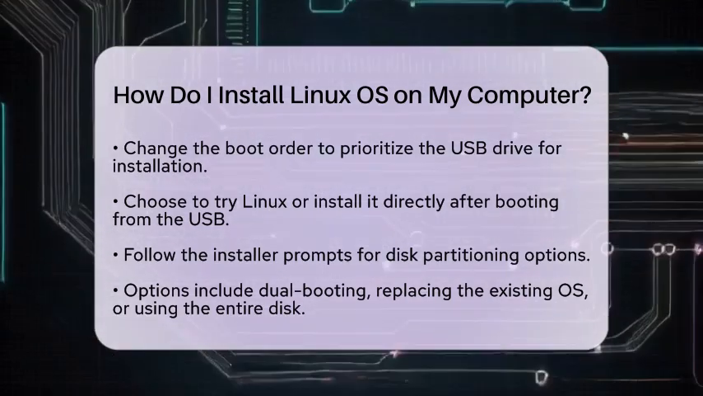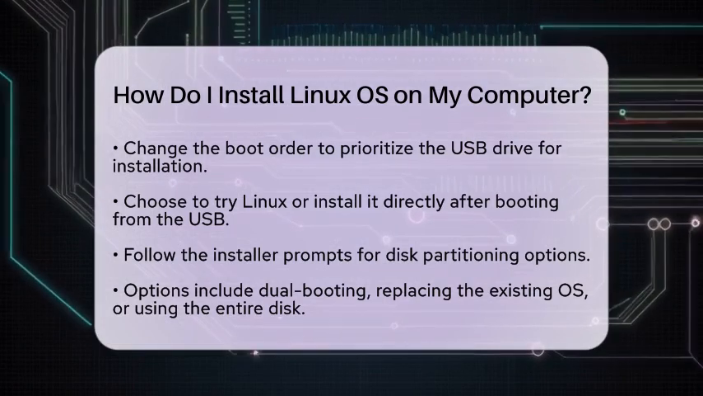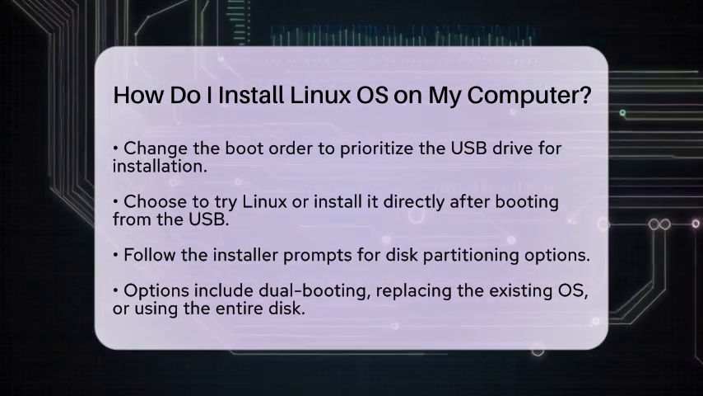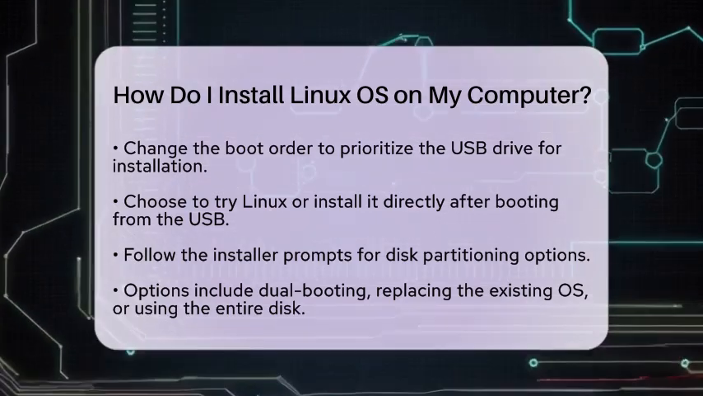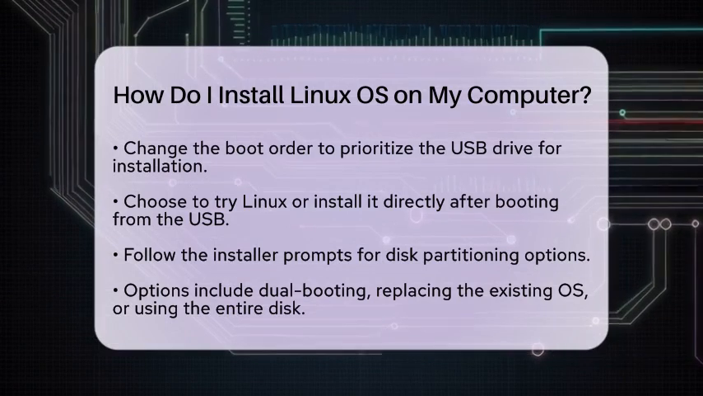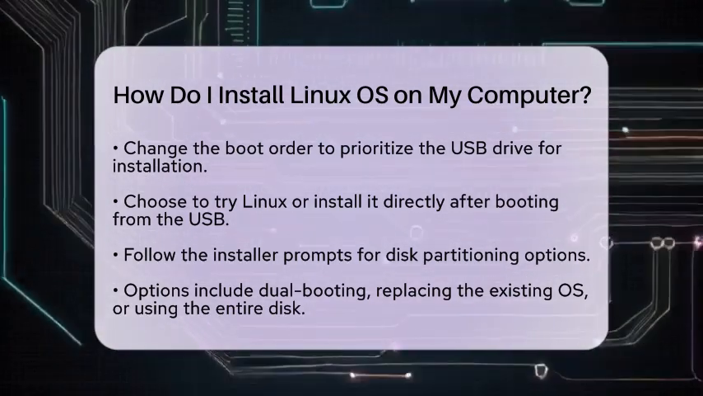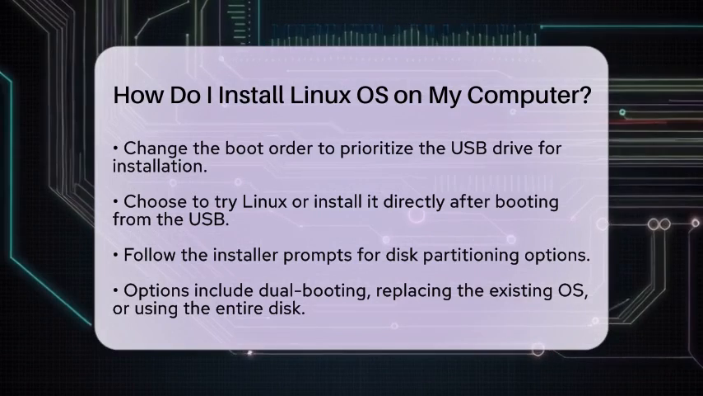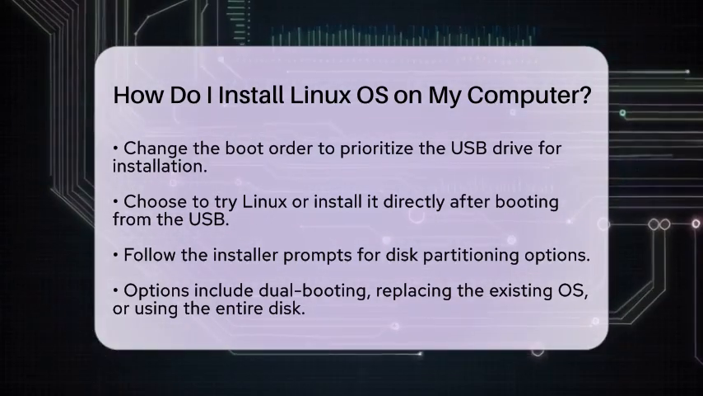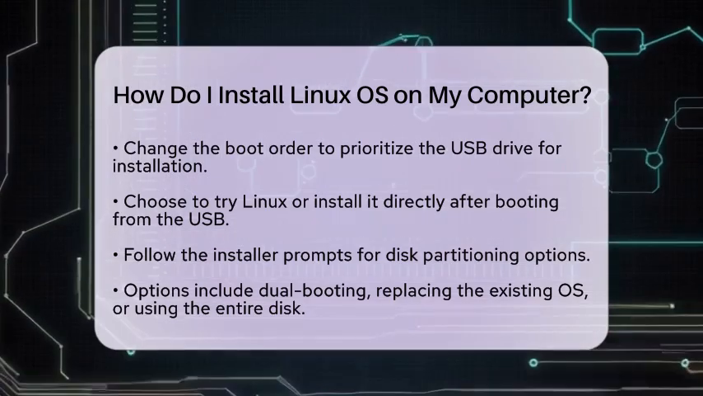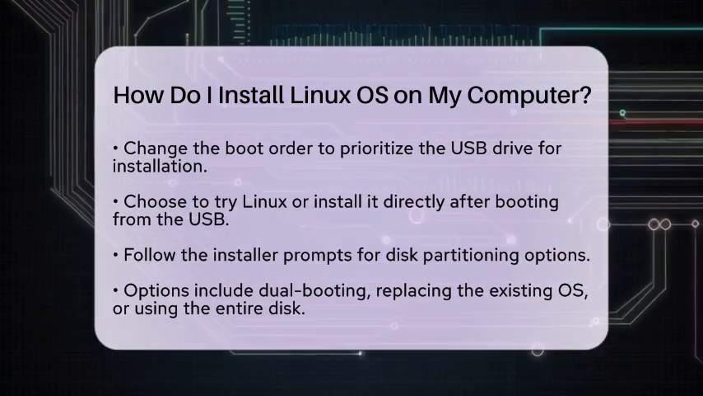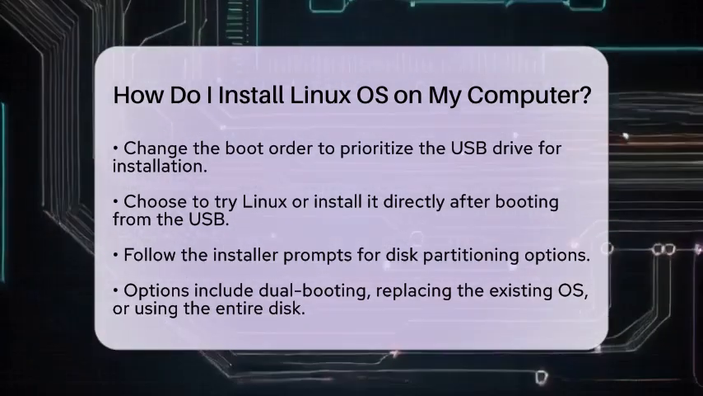Once your computer boots from the USB drive, you will typically see options to try Linux without installing or to install it directly. Select the Install option to proceed. The installer will guide you through disk partitioning. You can choose to install Linux alongside your current operating system, replace the existing operating system, or use the entire disk. If you want to dual boot, the installer will resize partitions automatically.